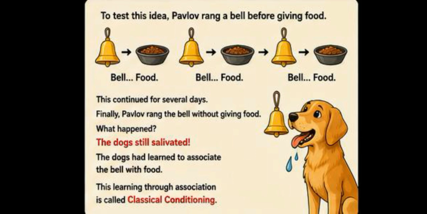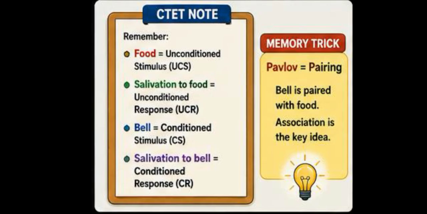To test this idea, Pavlov rang a bell before giving food. Bell, food, bell, food, bell, food. This continued for several days. Finally, Pavlov rang the bell without giving food. What happened? The dogs still salivated. The dogs had learned to associate the bell with food. This learning through association is called classical conditioning.